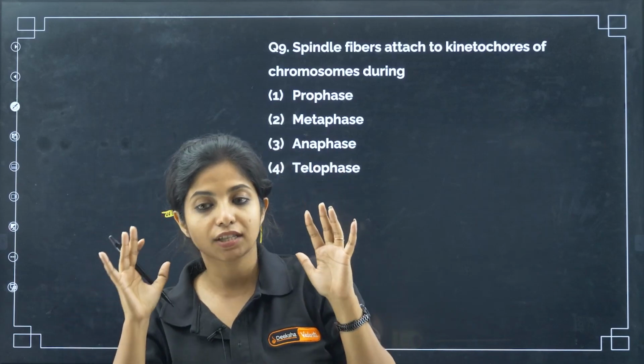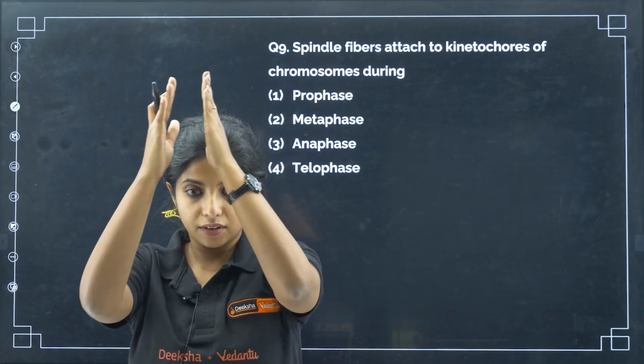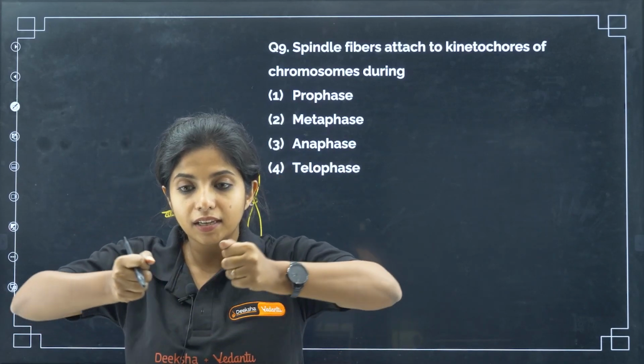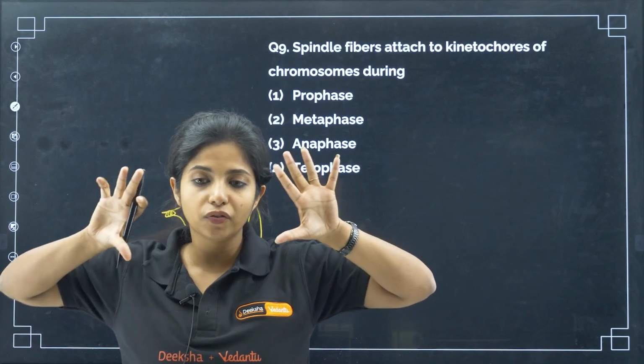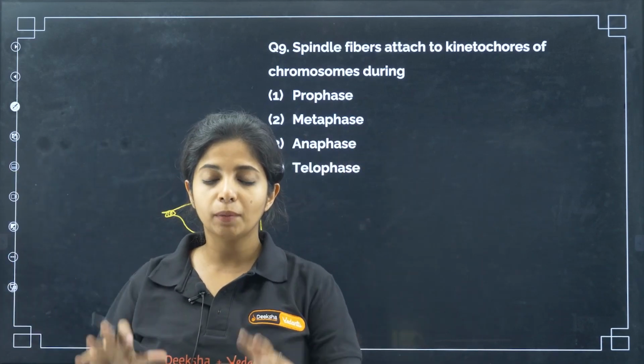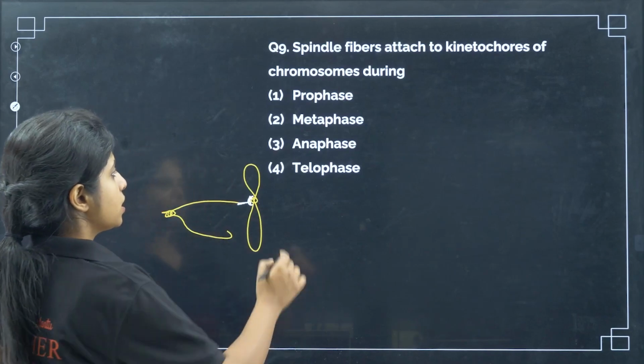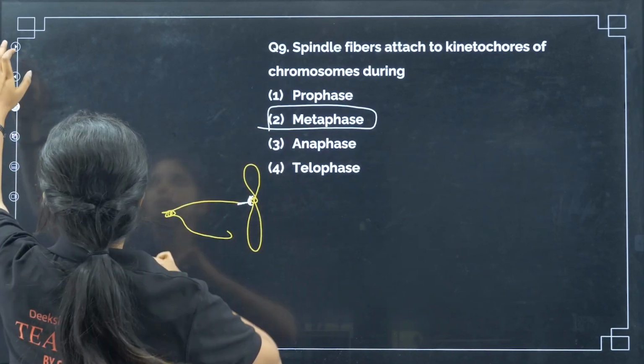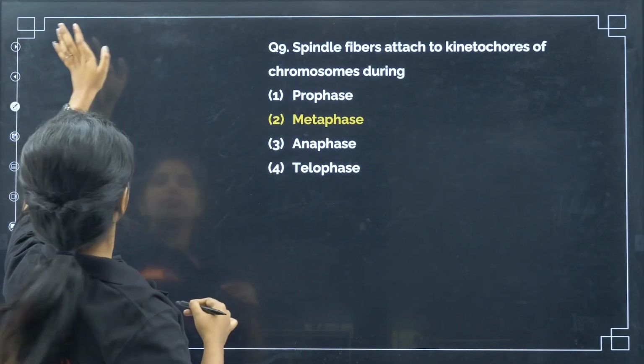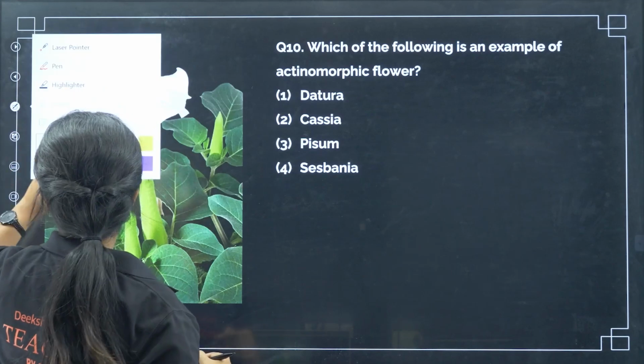Attaching happens in metaphase, and they arrange the chromosomes in the equatorial plane, and then later they are separated in anaphase, and in telophase the nuclear membrane and everything reappears. That all went off in prophase and came back in telophase. So your answer is metaphase. If it works for you, it works for me.